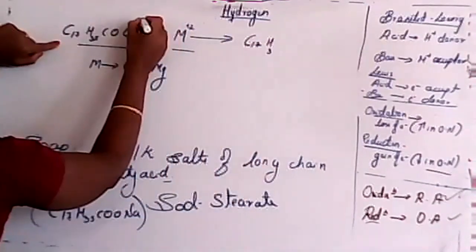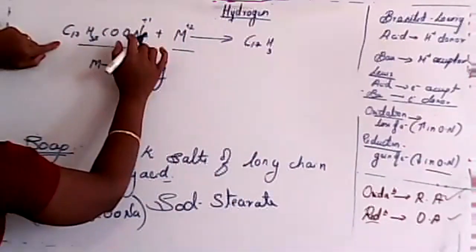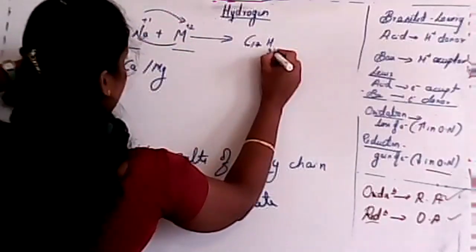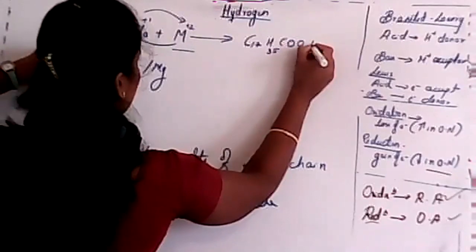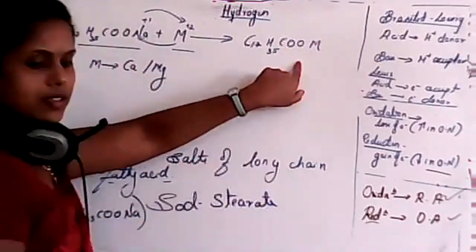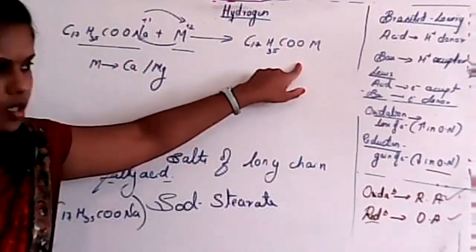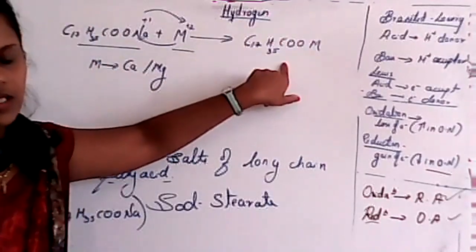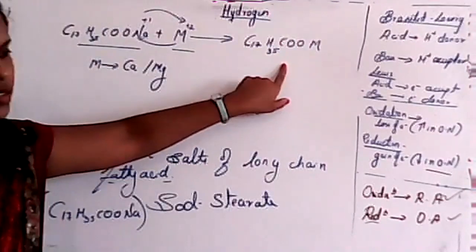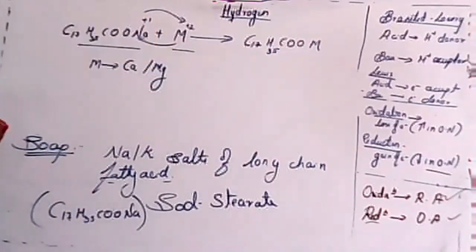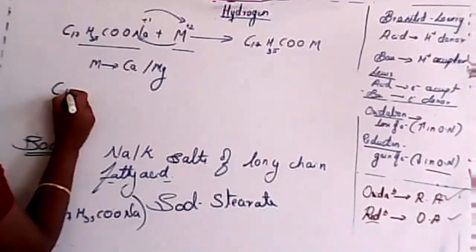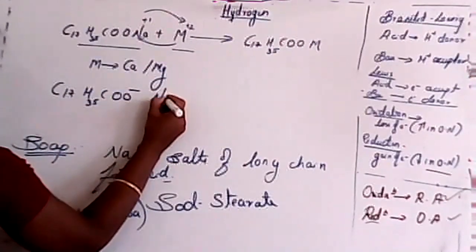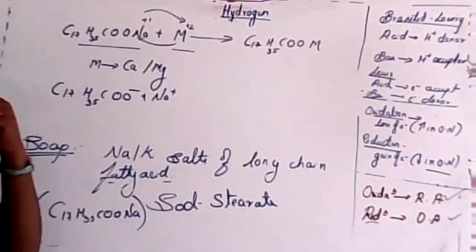C17H35COO minus and Na plus, this is in the form of this type.